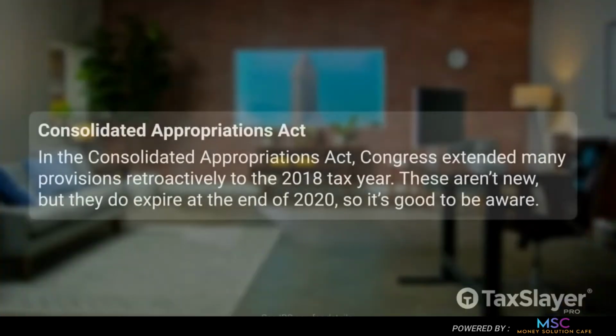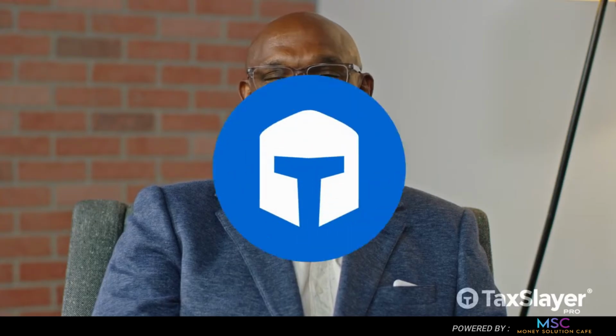In the Consolidated Appropriations Act, Congress extended many provisions retroactively to the 2018 tax year. These aren't new, but they do expire at the end of 2020, so it's good we be aware. We've already included these in our 2018 and 2019 tax programs, but let's go over some details. In the game, we call these provisions tax extenders. Here's the list. First up, tuition fees and deductions.